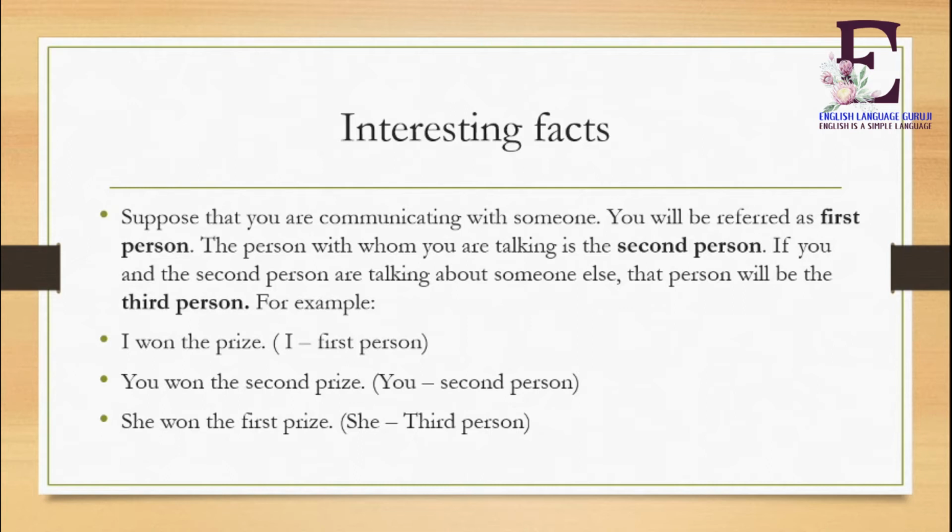For example, I won the prize. Here I is the first person. You won the second prize. You here is the second person. She won the first prize. Here she is the third person.